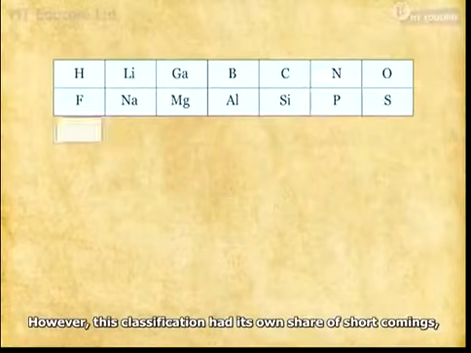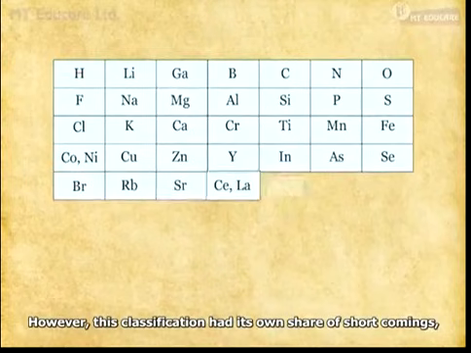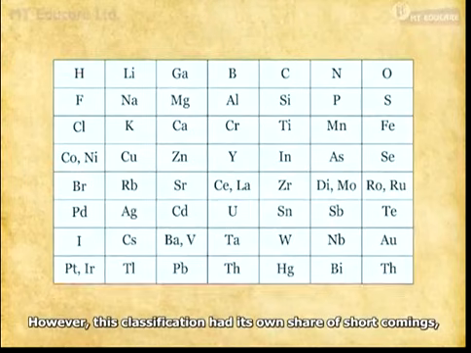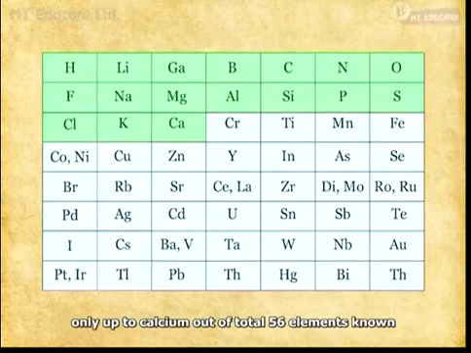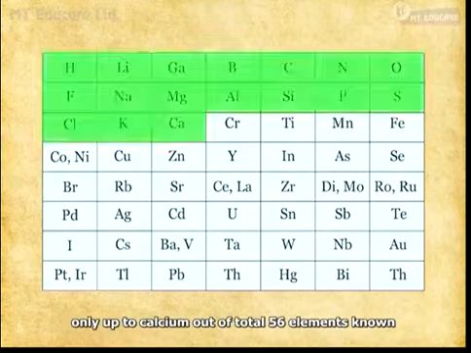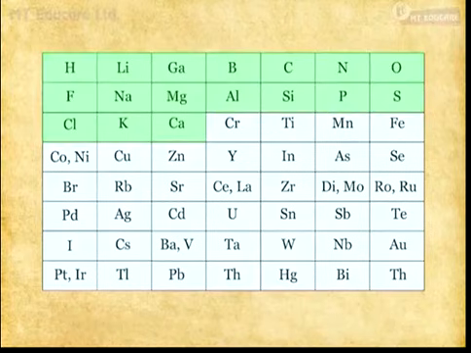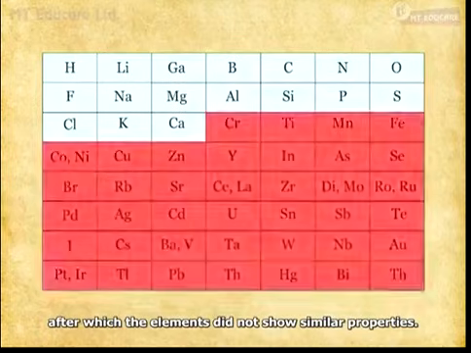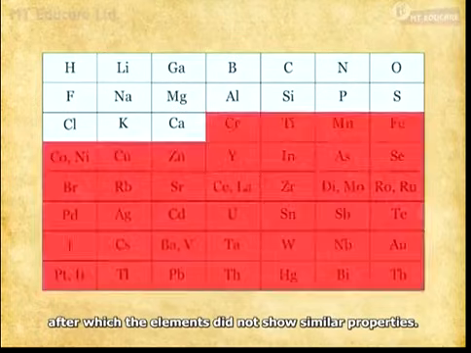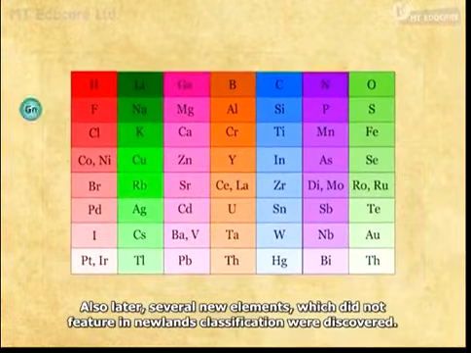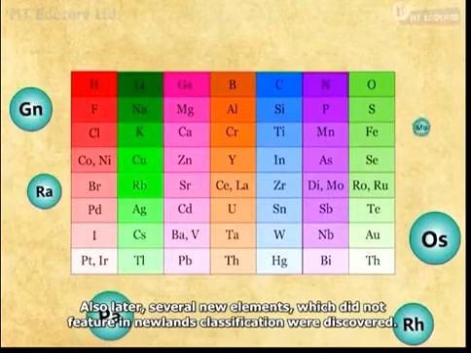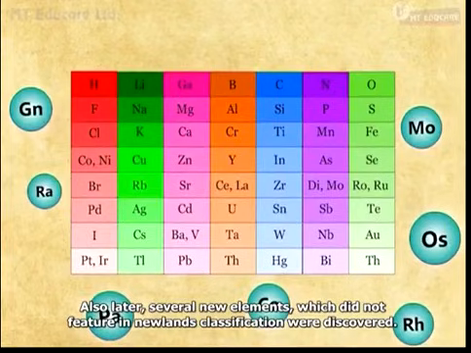However, this classification had its own share of shortcomings, the main point being that Newland could arrange elements only up to calcium out of the total 56 elements known, after which the elements did not show similar properties. Also later, several new elements which did not feature in Newland's classification were discovered.